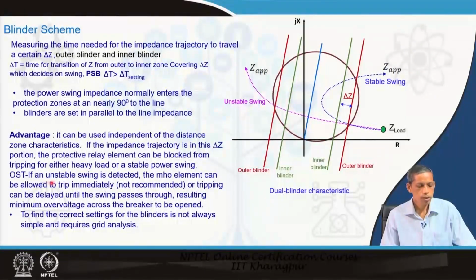And if an OST unstable swing is detected, the relay can be allowed to trip immediately, or tripping can be delayed until the swing passes through, until the corresponding voltage becomes lower for the breaker, so that there is no possibility of breaker damage. Finding the correct settings for the blinder is always not simple, and here also it requires stability analysis of the grid, like the concentric circle.